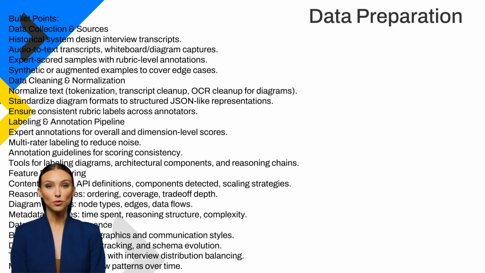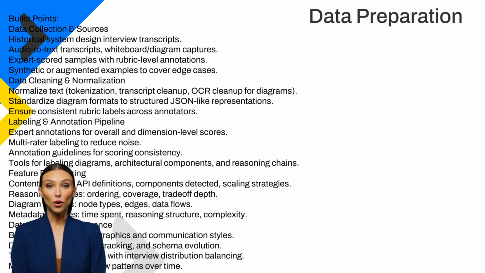Feature engineering is where raw data becomes learning ready. For text, features include extracted architectural components, consistency across requirements, and reasoning flow. For diagrams, features include node types, edge counts, bottlenecks, and presence of industry-standard components, e.g., load balancers, caches. Metadata, such as time spent on different parts of the solution, also becomes a signal of reasoning depth.